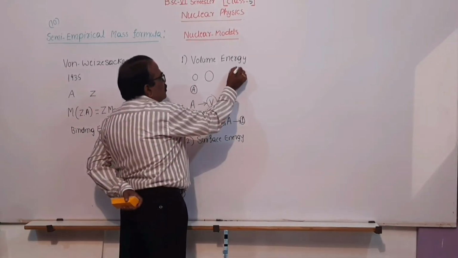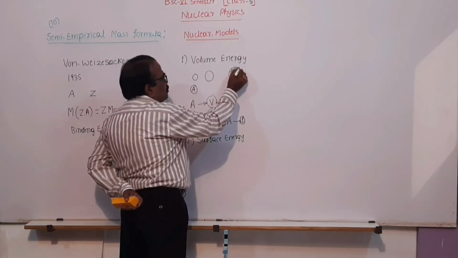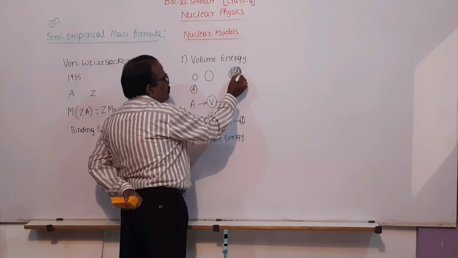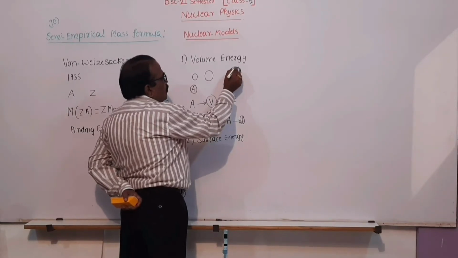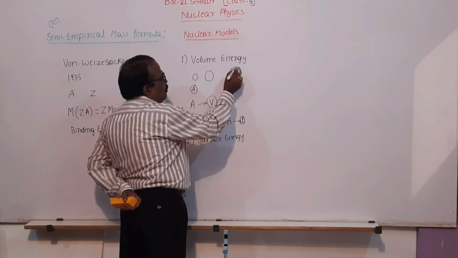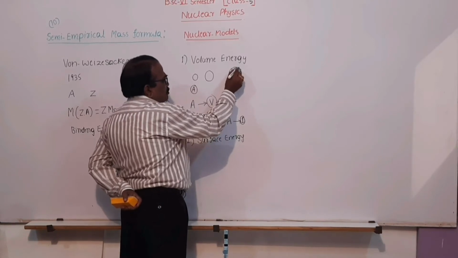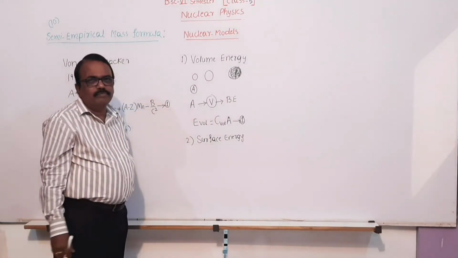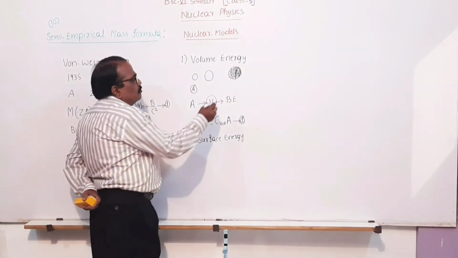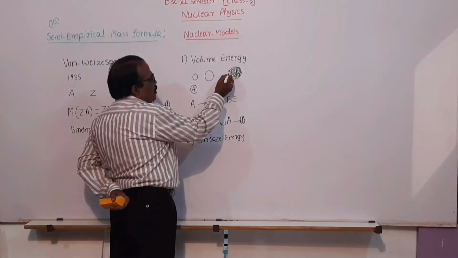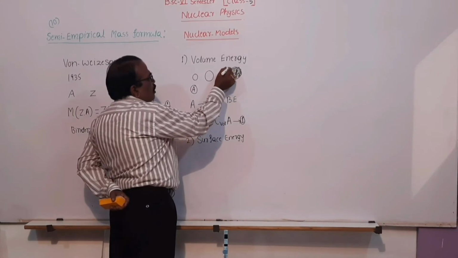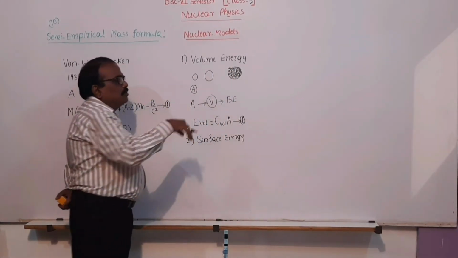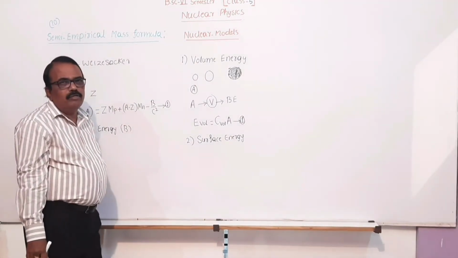But if the nucleons are lying on the surface of this nucleus, they are influenced by only part of the nucleus, part of the area of that nucleus. And similarly on this side, only half of the area of that entire nucleus.